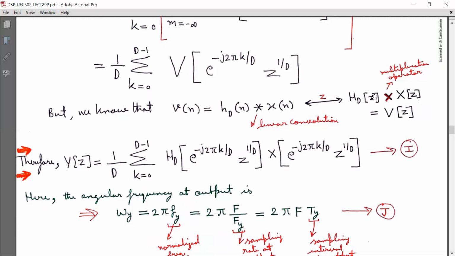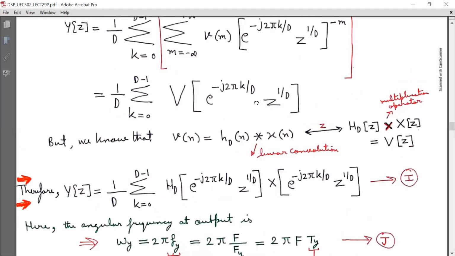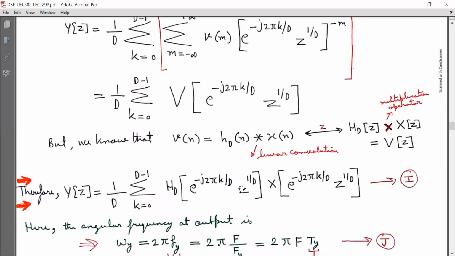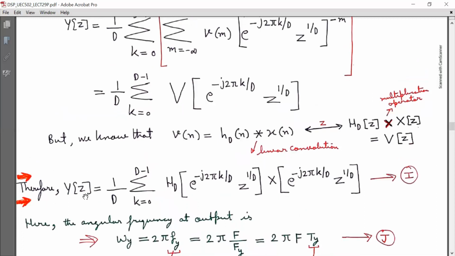Now I have substituted that Vz is equal to Hdz into Xz in the equation for Yz, and got equation I, which is Yz equal to 1 by d summation k running from 0 to d minus 1 Hd bracket e raised to minus j 2 pi k by d z raised to 1 by d into X e raised to minus j 2 pi k by d z raised to 1 by d.